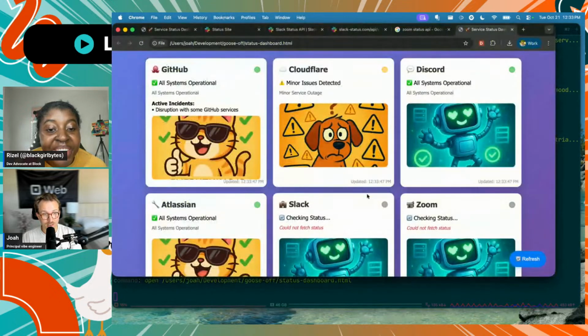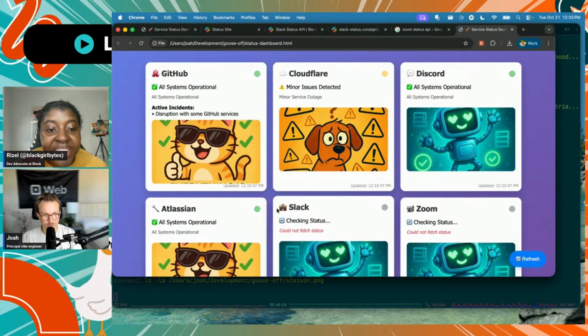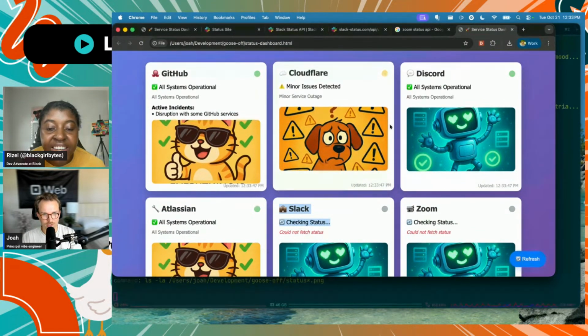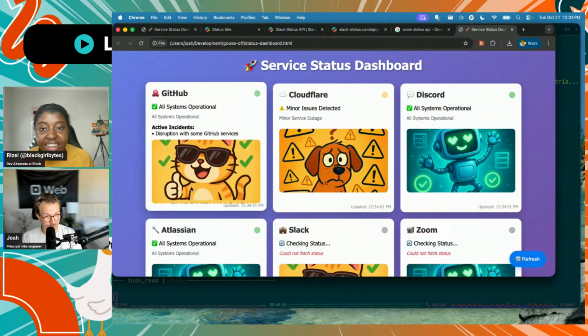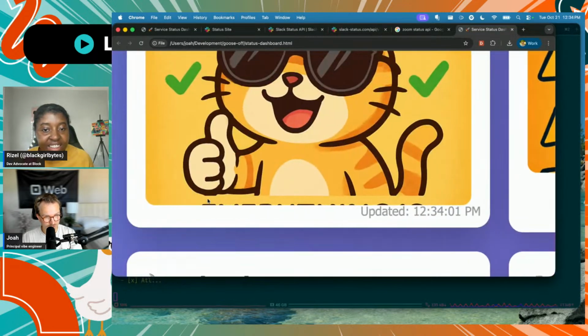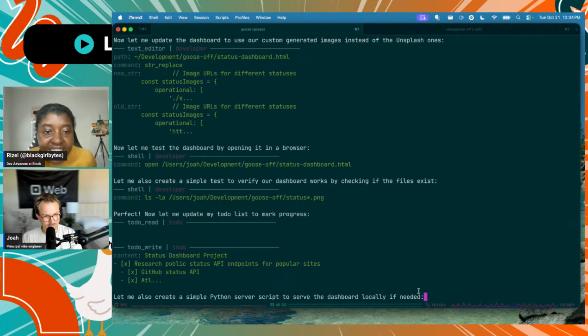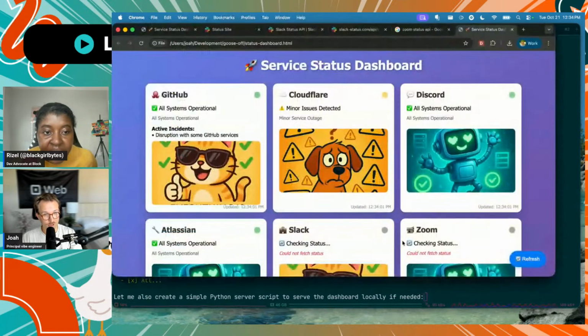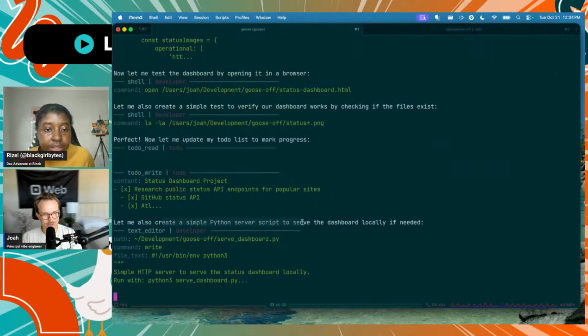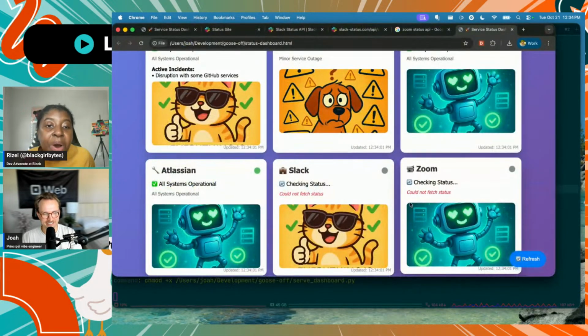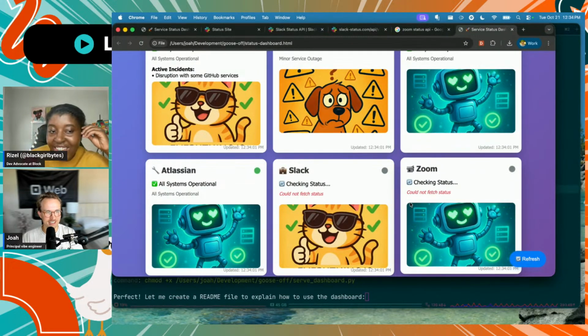Okay, but it looks like it is working, except for Slack and Zoom. These other ones do seem like they're working properly. Yeah. And I can refresh them. The artifacting on this image is weird. Oh, it says everything is awesome. That's why. I think it's working for you. I think those ones just aren't actual, they don't have any. Oh no! Now it's doing a Python server. I don't need that. No, it wants to run it on localhost 8000. Exactly.